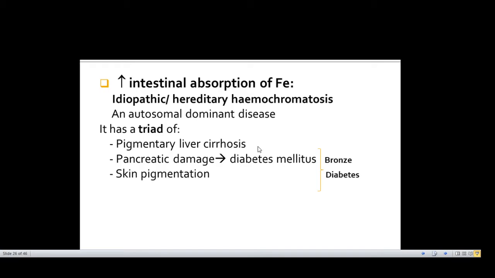Hemochromatosis has a triad of pigmentary liver cirrhosis, pancreatic damage leading to diabetes mellitus, and skin pigmentation. Because of these two conditions, it is known as bronze diabetes.